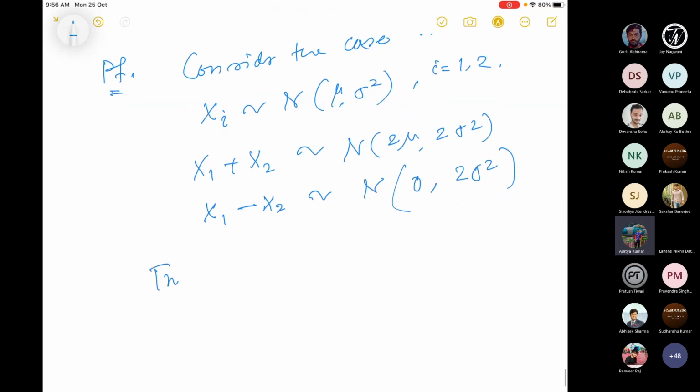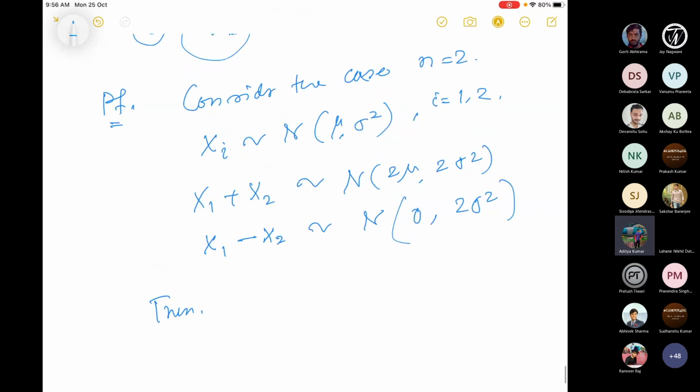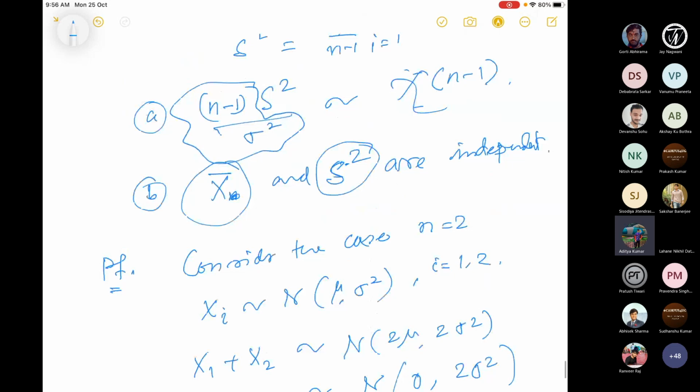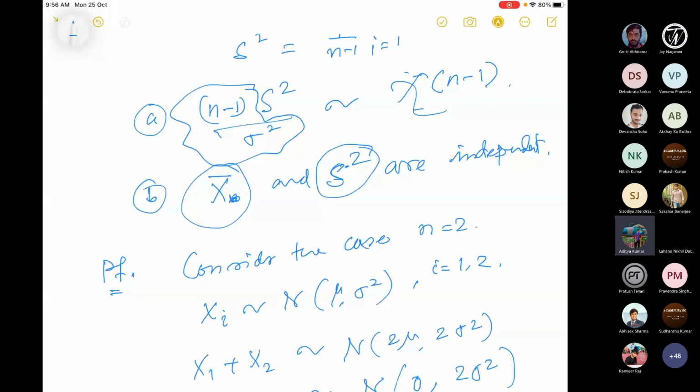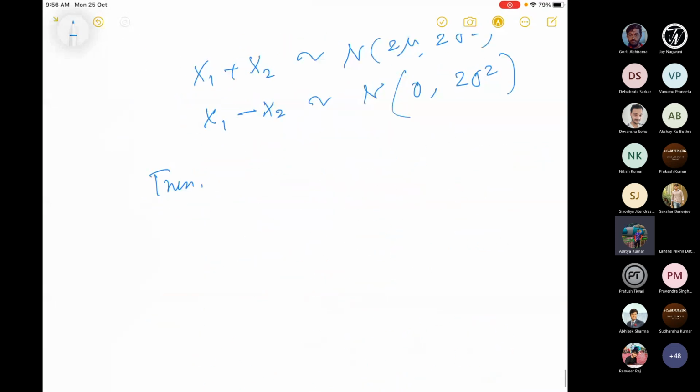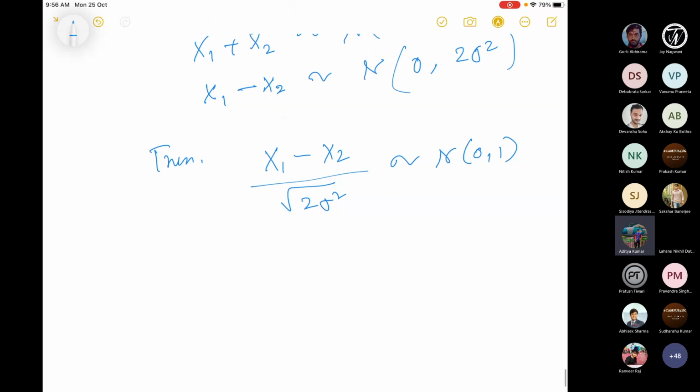Then what I want to prove is about s square. S square means x1 minus x2 whole square by n minus 1, and here n is equal to 2. So x1 minus x2 by square root of 2 sigma square is normal 0, 1.